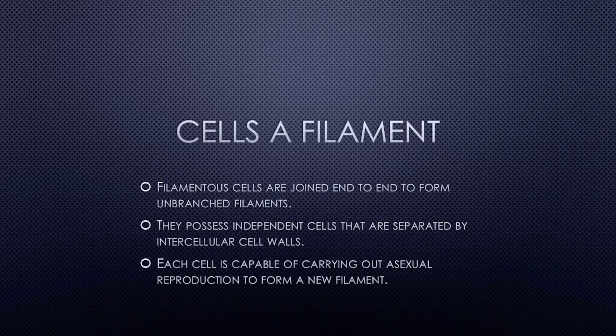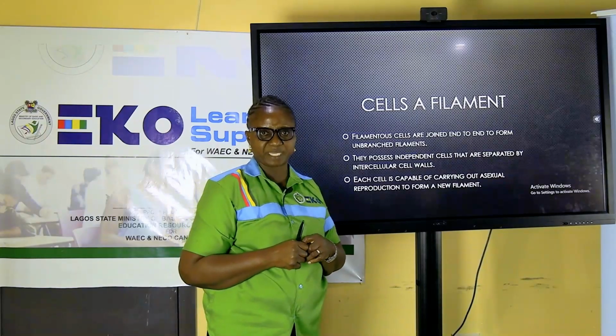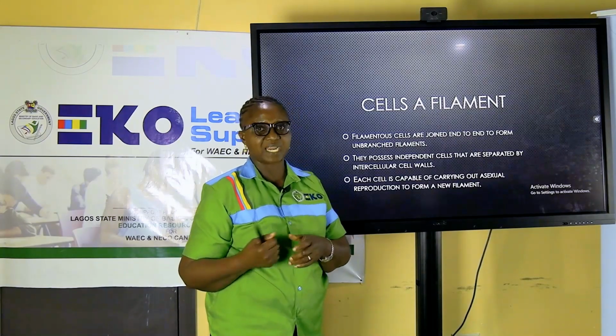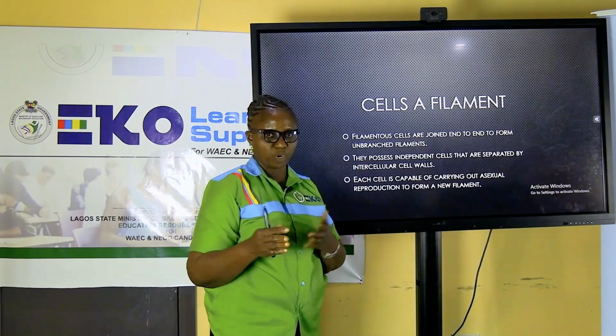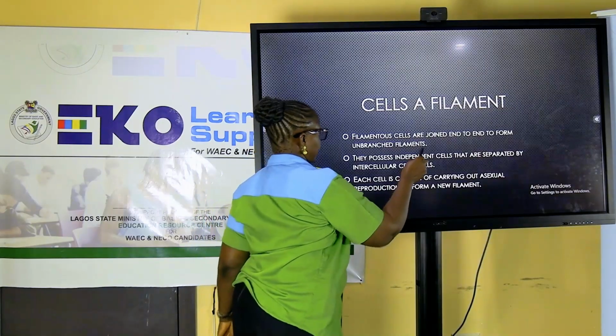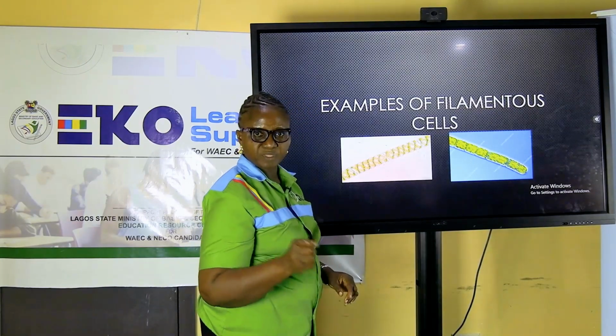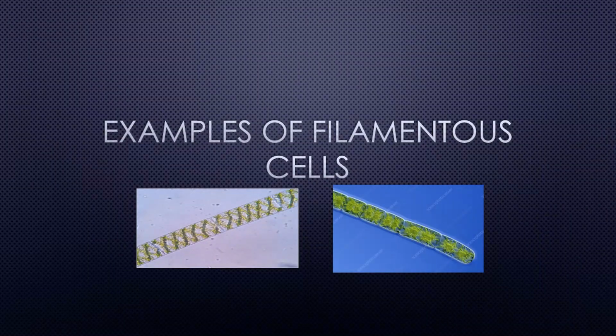Interestingly, Spirogyra is an example of a cell that occurs as filaments. Spirogyra can reproduce asexually and at the same time sexually, but in two different ways. We continue. Here I have an example, a structure of filaments. Here is a single one.